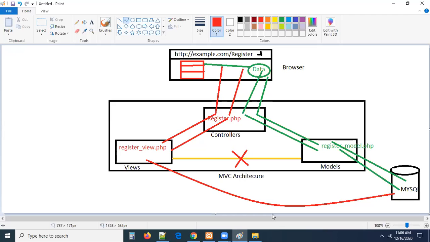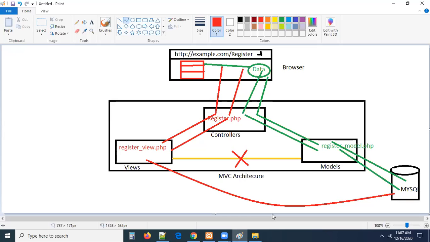So vice versa is not possible. Can I use a model as a view? Not possible. Can I use a view as a model? No. Can I use a controller as a model and view? No. The controller's duty is different. The view's role is different. Our model's duty is different. Each and every one is playing a different role.